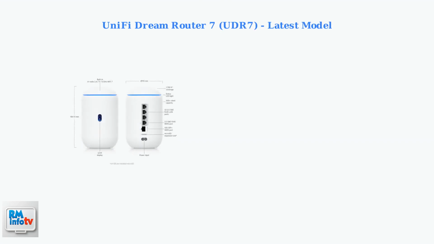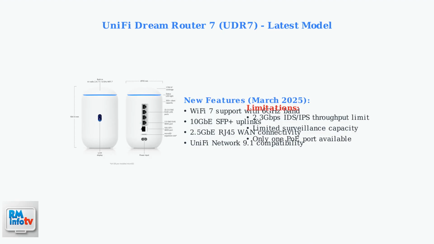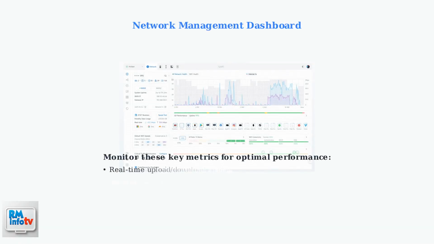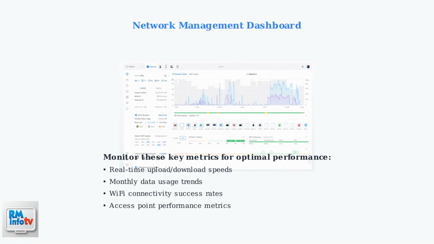The latest UDR7 model, released in March 2025, features Wi-Fi 7 support and improved network management capabilities. However, it has limitations, including a 2.3 gigabit per second IDS/IPS throughput, which may be restrictive for multi-gigabit connections with security features enabled. The comprehensive network management dashboard provides real-time insights into your network's health and performance. Regular monitoring of these metrics helps identify issues before they impact user experience and ensures optimal network performance.